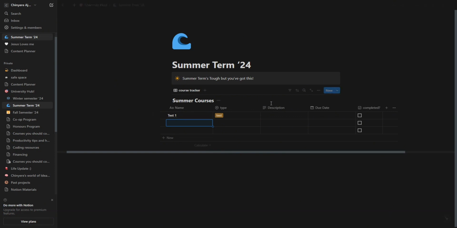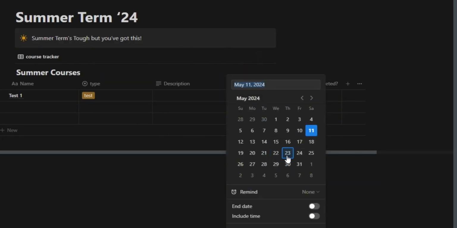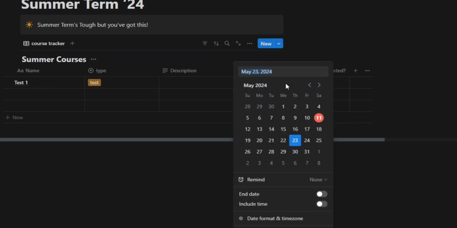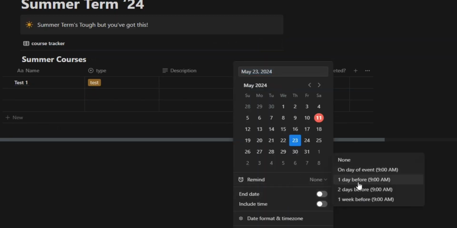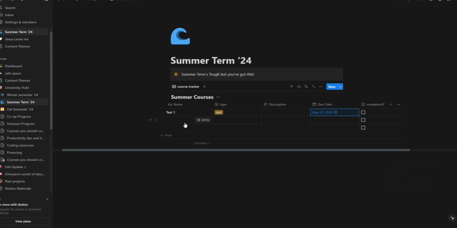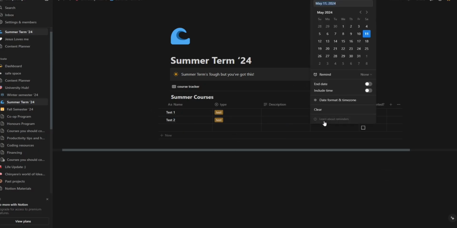Now let's add stuff to our database. To add a date, click on date and it brings you a calendar view. Click the calendar you want. You can then click on date again and decide to set a reminder. The options are on the screen. This will show a reminder in your workspace at that time and the day that you selected. And if notifications are enabled on your device, then it will show up in your notifications as well.